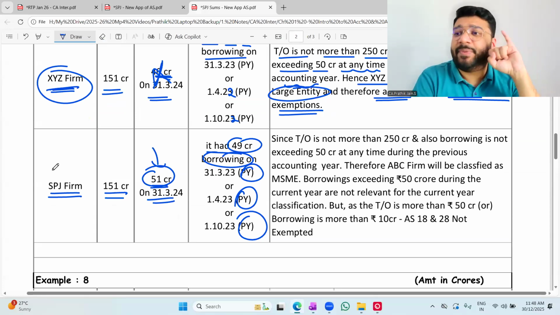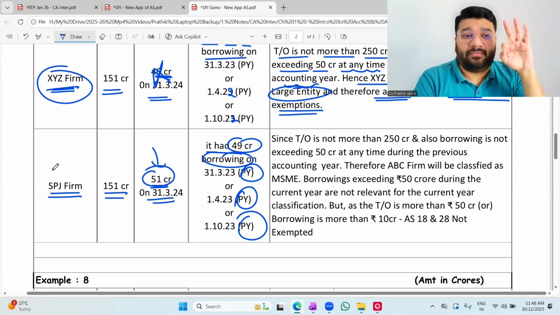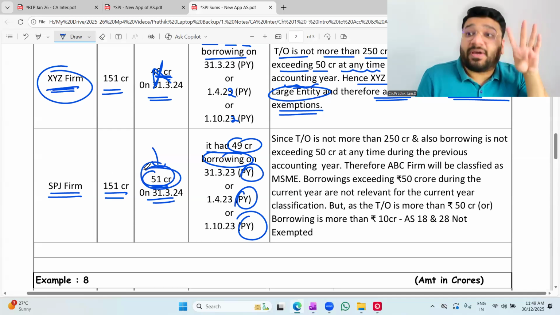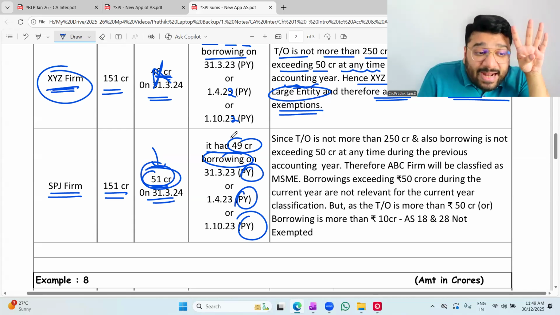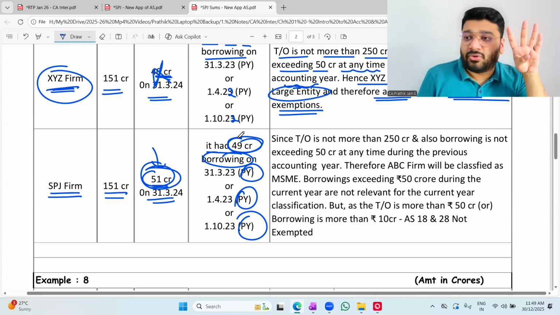My simple question: SPJ, is it a listed entity? No. In the process of listing? No. Is it a bank, financial institution, insurance entity? No. Is the turnover exceeding 250 crores? No. Is borrowing exceeding 50 crore? No. 51 crore is there in the current year, but we will not look into it. We'll always see the previous year. In the previous year, at no point is it exceeding 50 crores. It is within 50 crores.